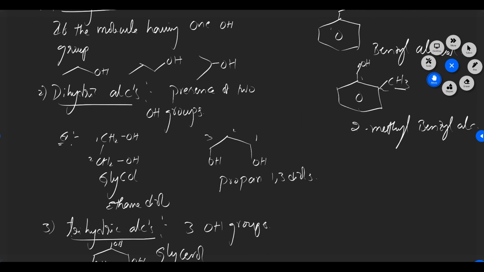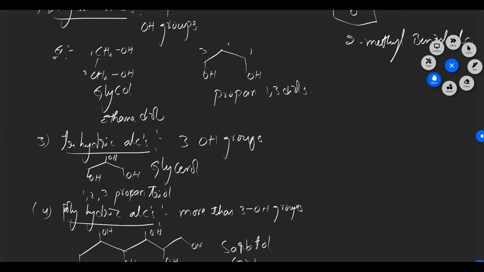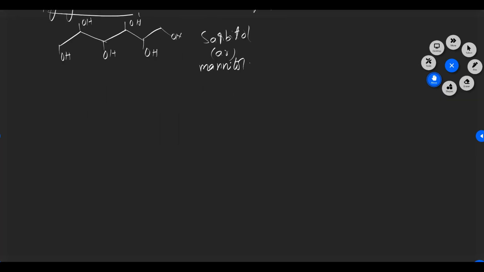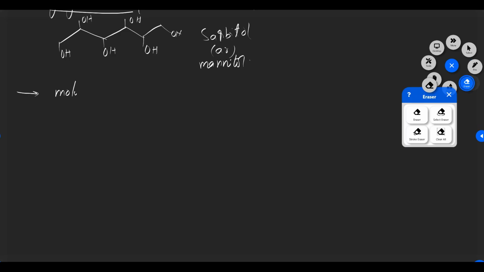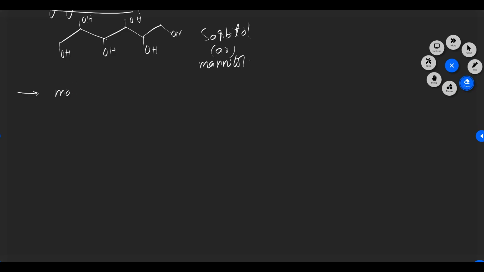So now I am taking the classification of monohydric alcohols.